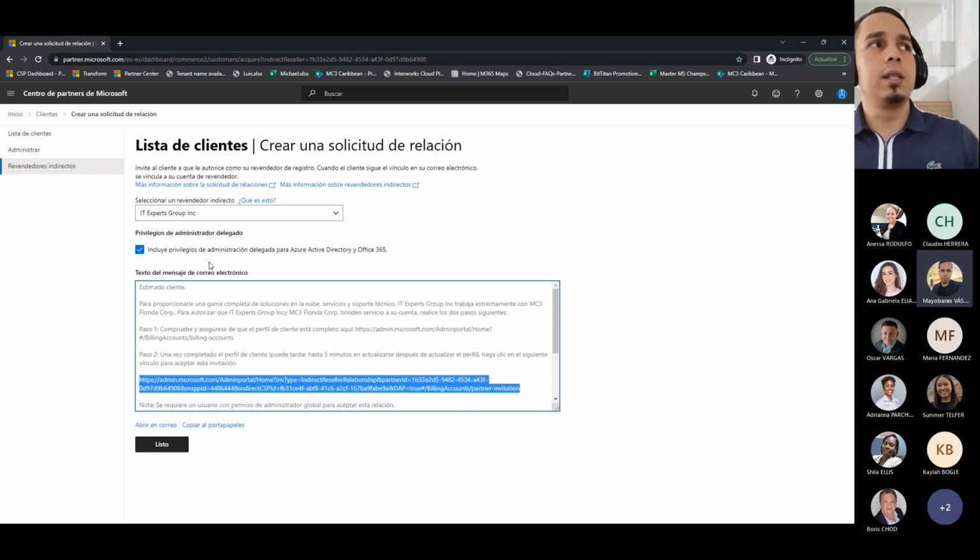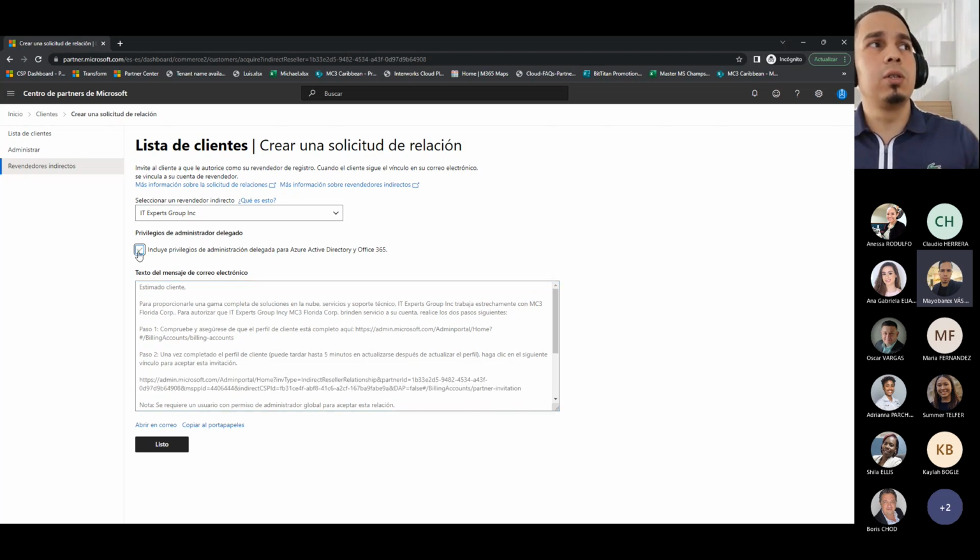It's good to remember that if you take out this check here, the link will change, and now it says false. It means that we are sending the relationship link without the DAP.